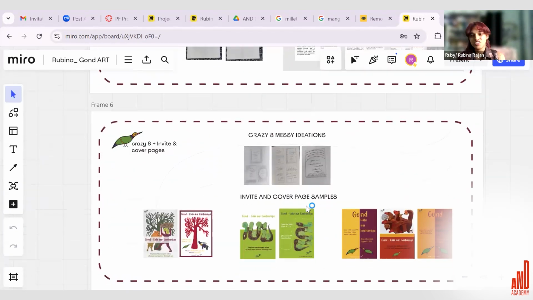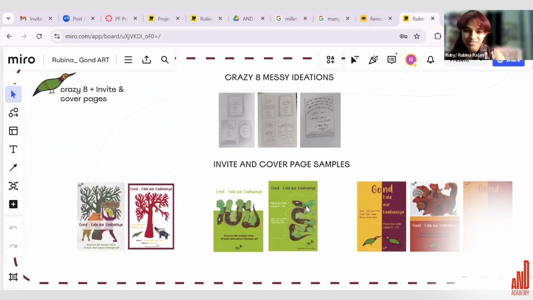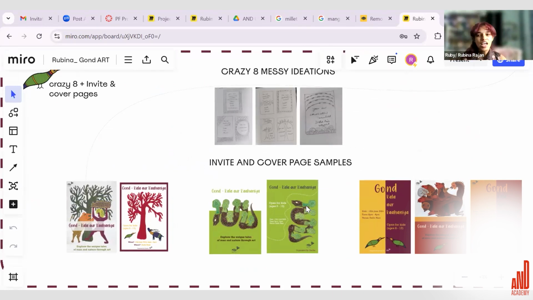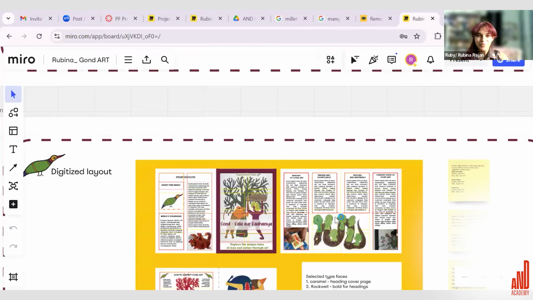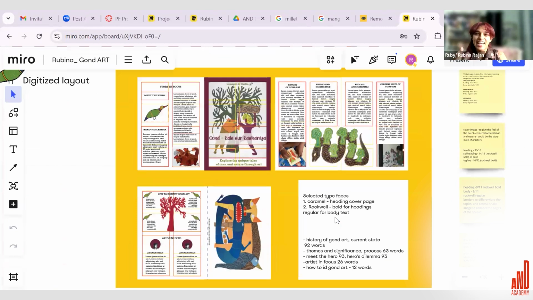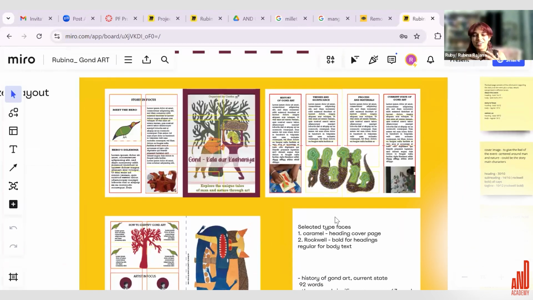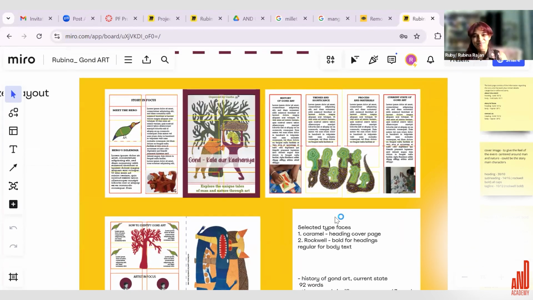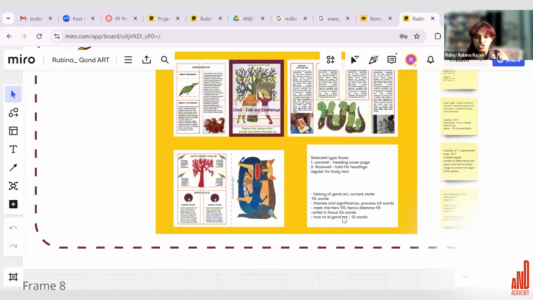We did some messy ideations for the cover page and the invite. Here I tried to look at characters that kids would find eye-catching, like, oh, this is a big snake or an animal with 10 heads and things like that. Then came my first layout, and that's when I realized how am I going to fit all this text into this tiny space. So that was a reality check. But I really enjoyed putting it into these spaces and figuring out what exactly my brochure would say.